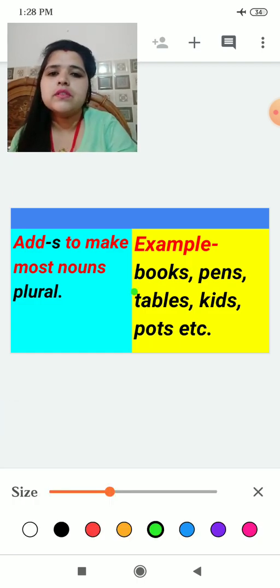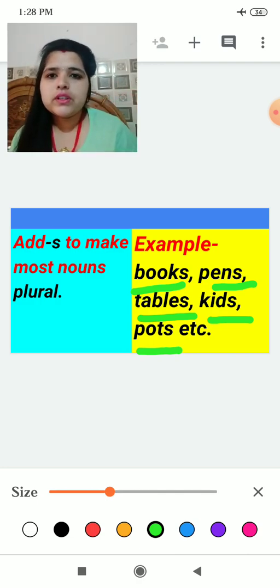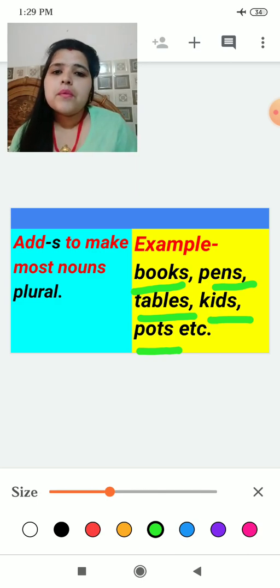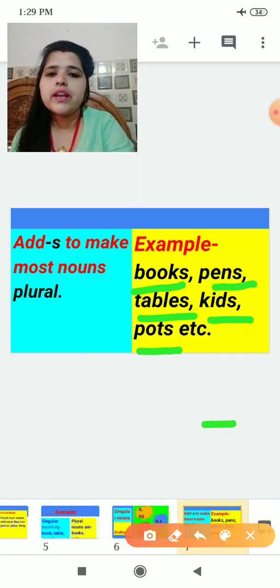pens, tables, kids, pots. For changing singular into plural noun, we put s. In this case we have learned about putting s behind any singular noun. Books, pens, tables, kids, pots, etc. Now moving to the next.